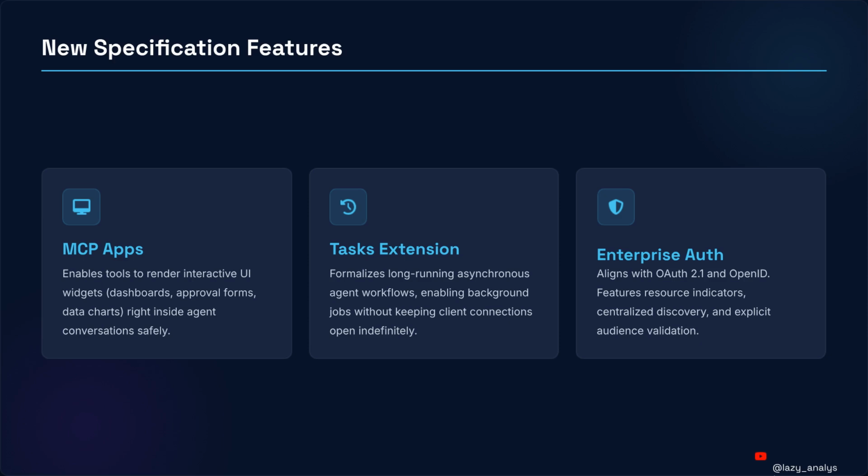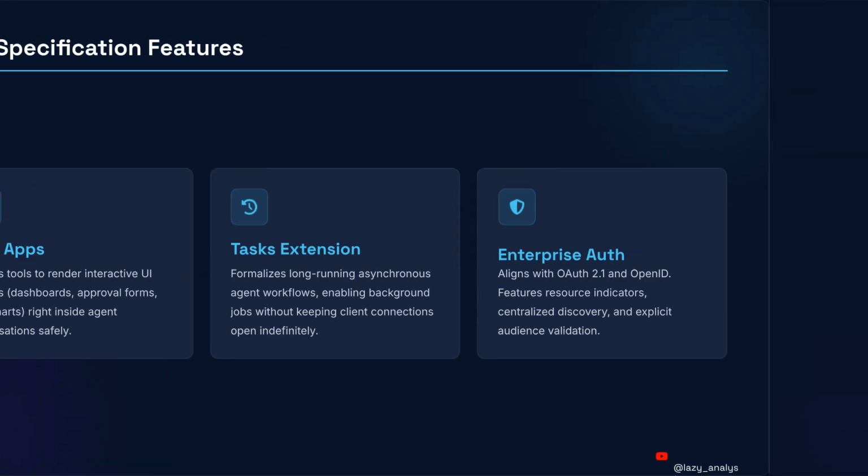Enterprise Auth, or company security, aligns with OAuth 2.1 and OpenID global rules. This features resource indicators, or targets, centralized discovery, or master directories, and explicit audience validation. Deliver tools directly in conversation, so you build rich experiences. But why does this change how we manage all risk?